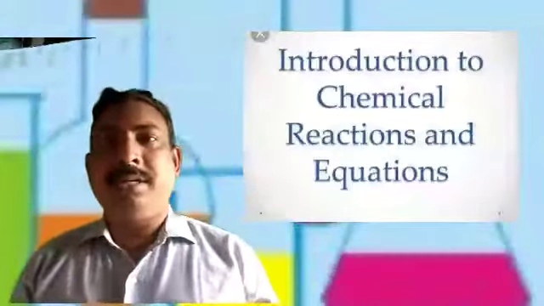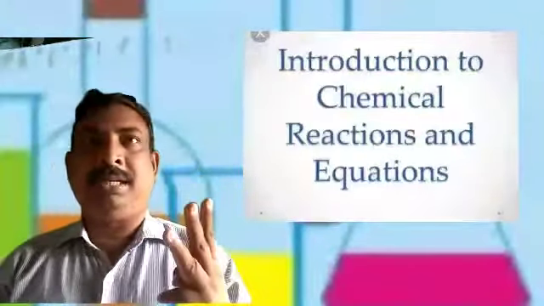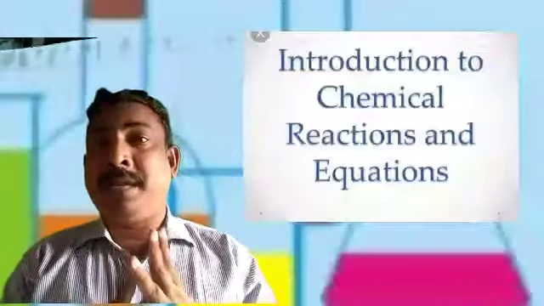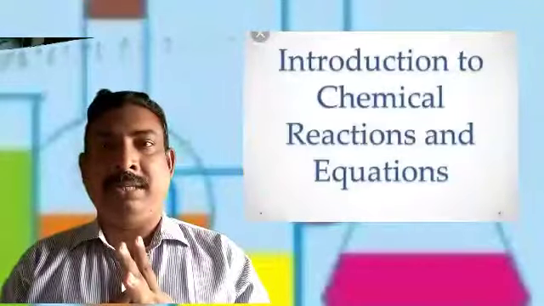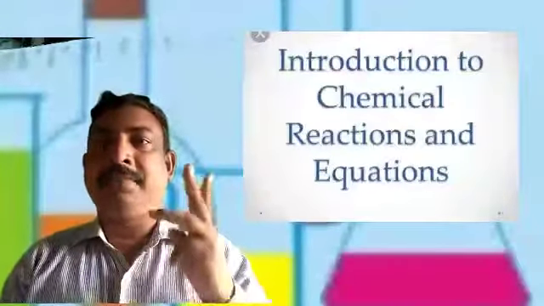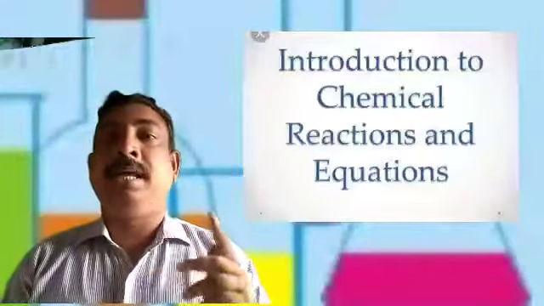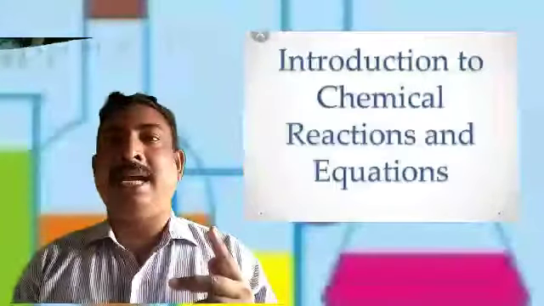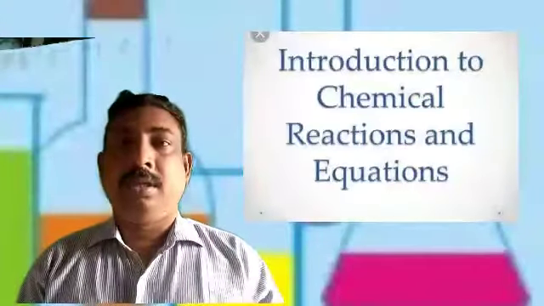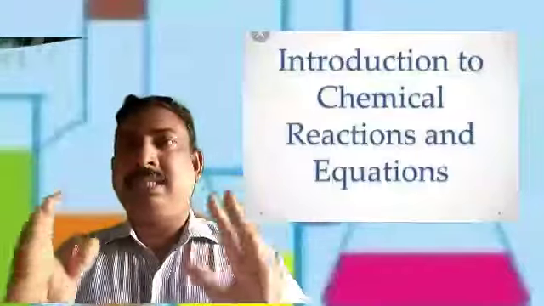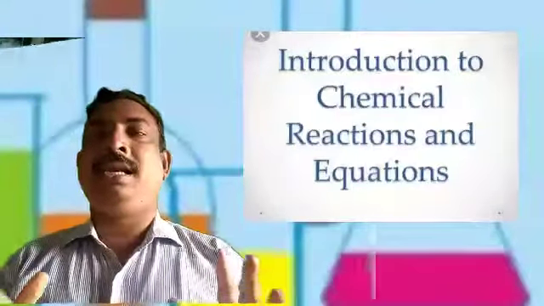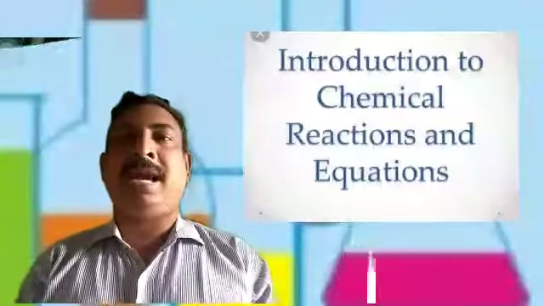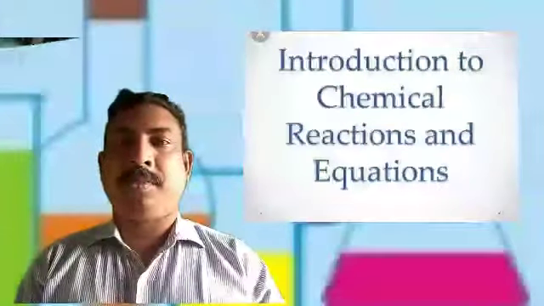Now we are going to discuss three topics in this chapter. First topic is about chemical reaction, chemical equation, balanced chemical equation. Second, types of chemical changes. And third, rancidity and corrosion. First, in this topic, I am going to discuss chemical reactions, equations and balancing the chemical equations.